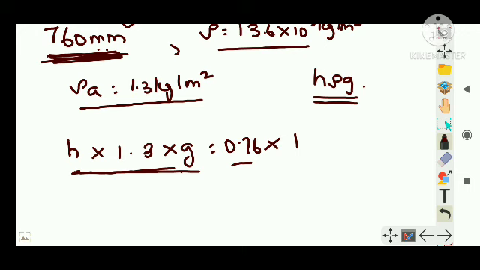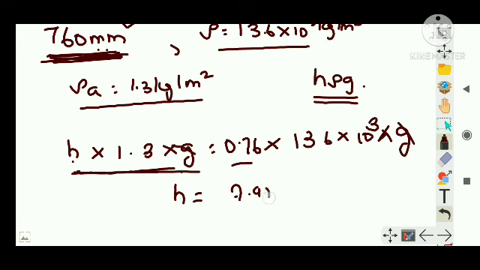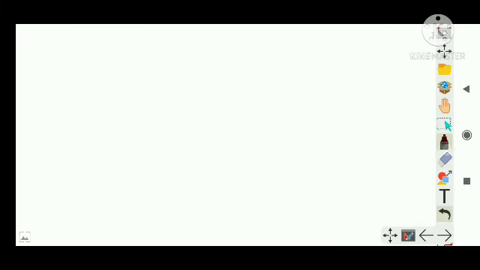0.76, that is h of mercury, into 13.6 into kilogram, right, 10 to the power 3. I have converted into gram, into g. Right, g and g cancel, then you can find h. You will find h as around 7.95 kilometer. Not the exact value, right? We are finding the closest value. Clear? Now, in the next section, I'm going to do another problem.